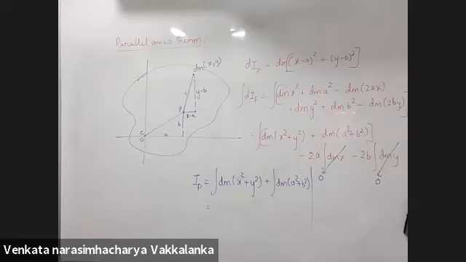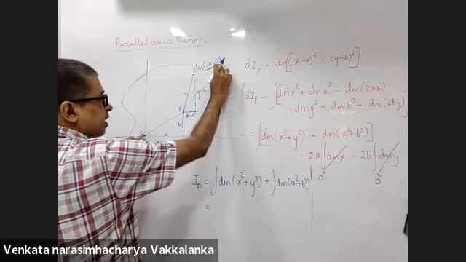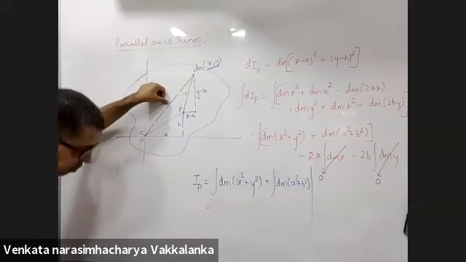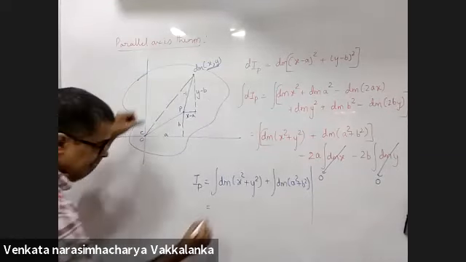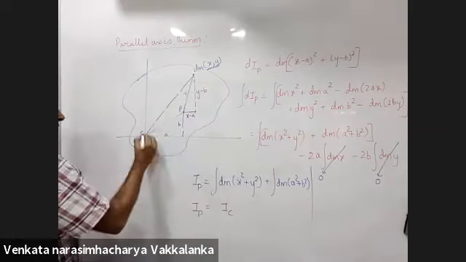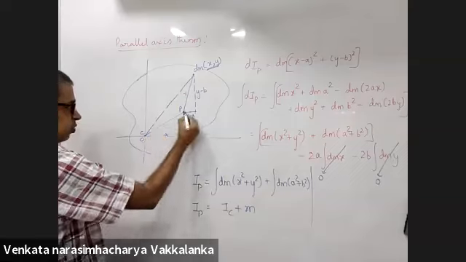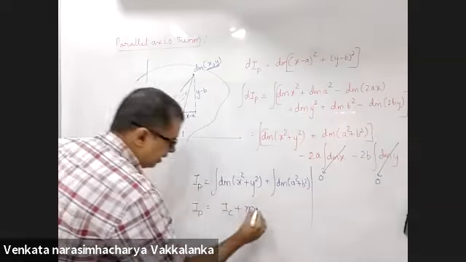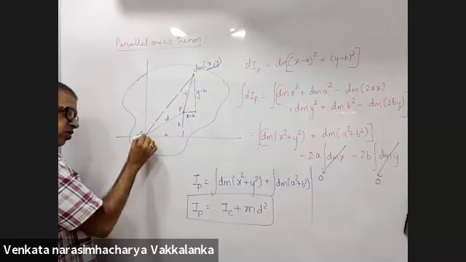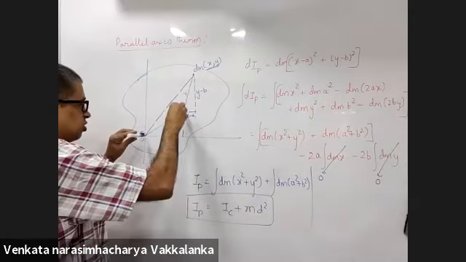Slowly you are inching towards the answer. dm into, what are the coordinates of dm? x and y. x square plus y square means I get this distance whole square? Yes, sir. That means it should be IC, the moment of inertia of the element about the center of mass, plus m into a square plus b square, which will be d. d is the distance between this axis and the axis passing through the center of mass.